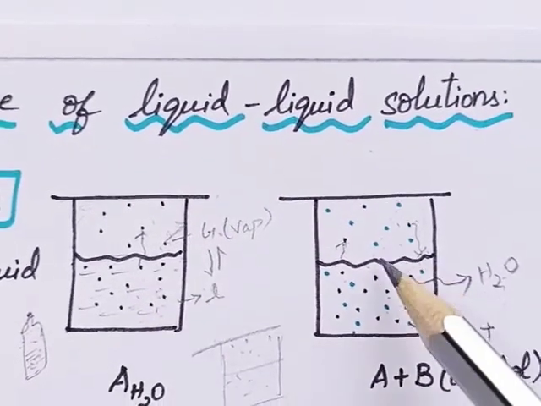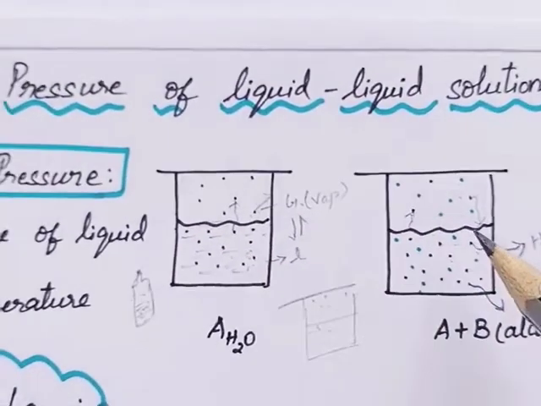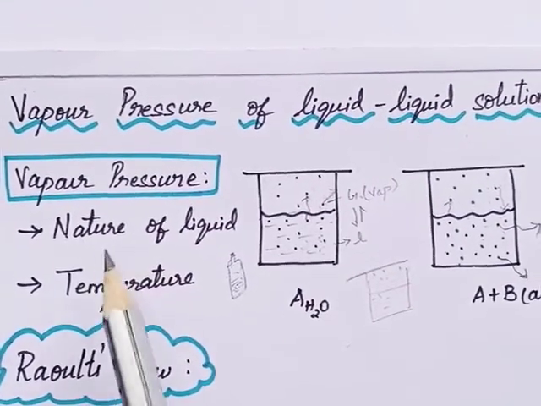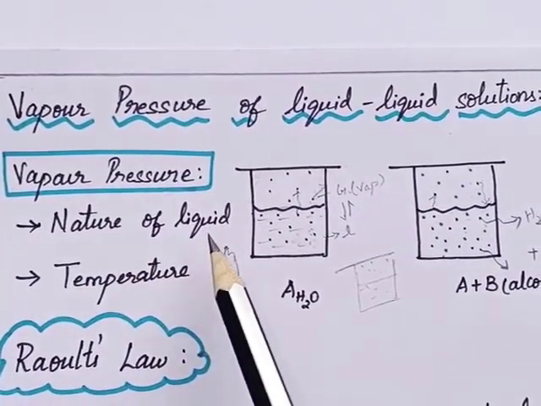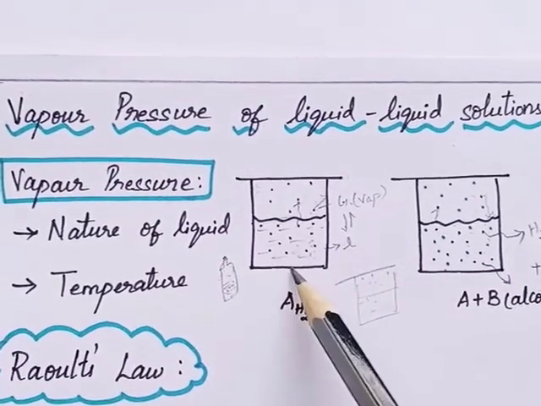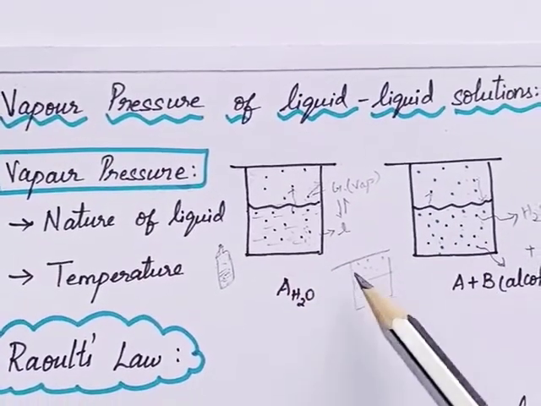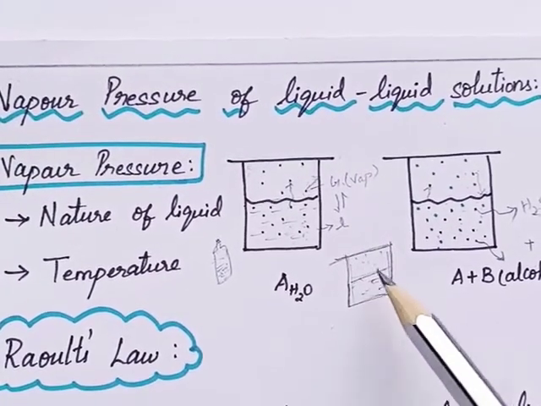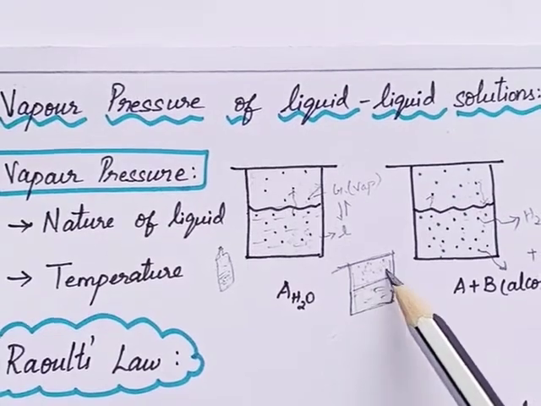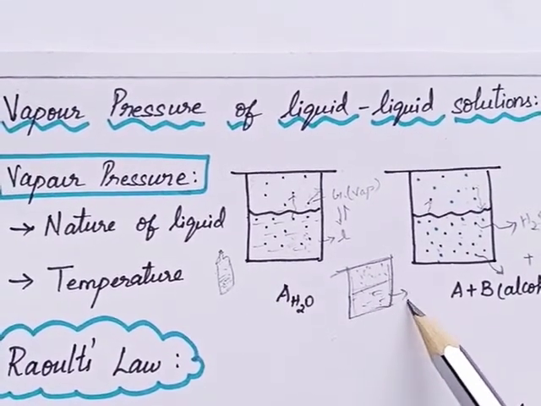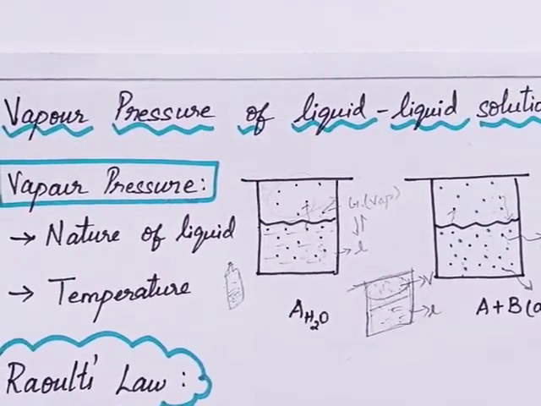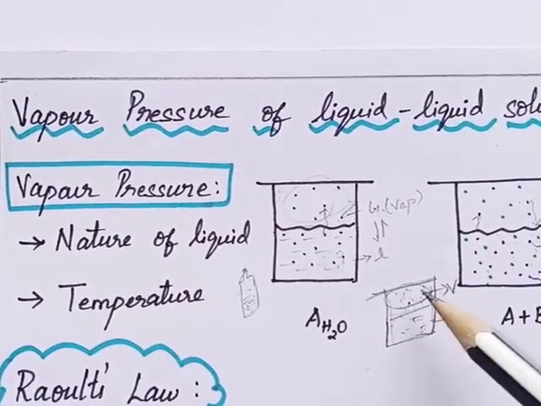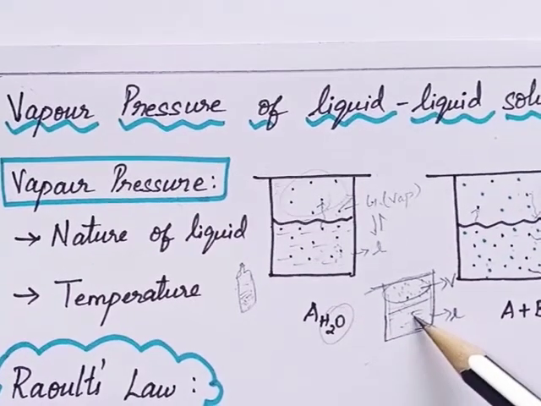So this is called vapor pressure. Vapor pressure depends on two factors. The first one is the nature of the liquid. We just discussed two different liquids, water and alcohol. If you take pure alcohol in another beaker, here also the alcohol molecules will exist in the vapor phase as well as the liquid phase. But you can compare the vapor pressure of both solvents, water and alcohol.